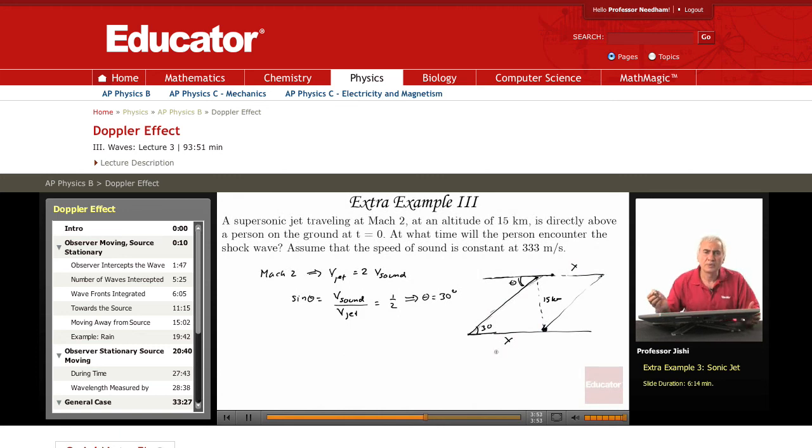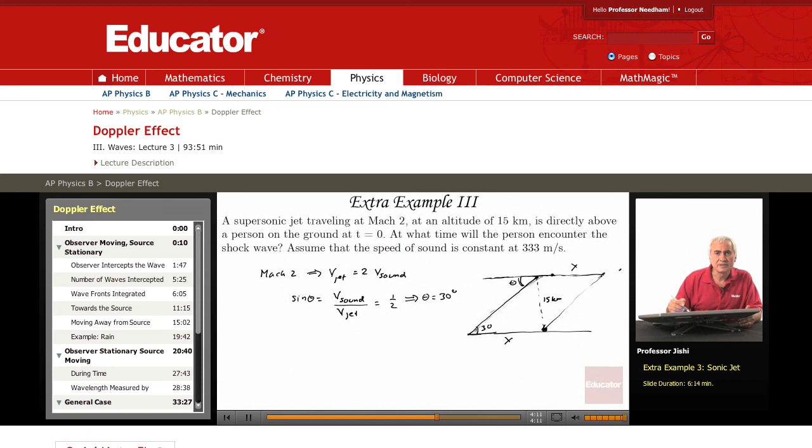So at what time will the person encounter the shock wave? It's the time it takes the jet to travel the distance x. We know the speed of the jet, twice the speed of sound. All we need to do is find x. What is x?